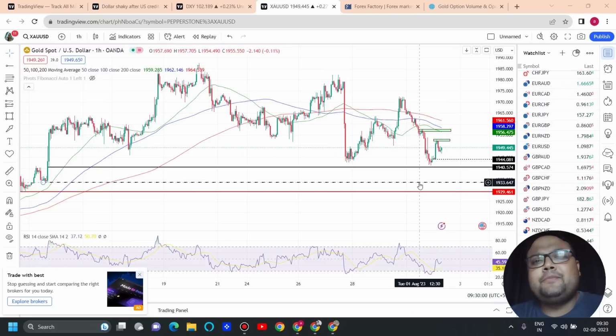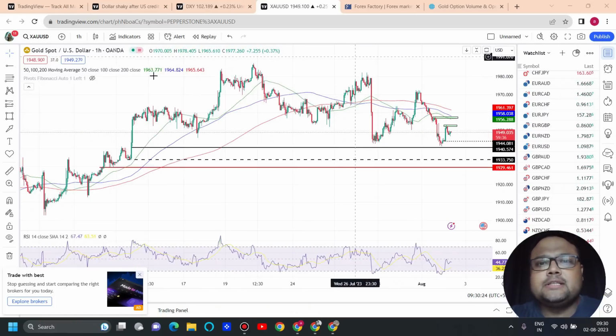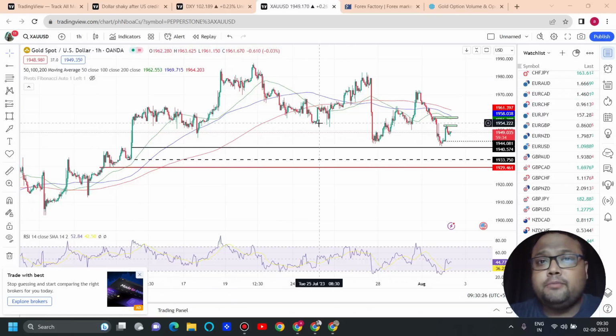But yes, if the market breaks the 1940 level, we can look for a sell position for 50 pips. Again, I'm repeating, if the market breaks the 1940 level, and you see that volume is also present, the market is going down with a big red candle, meaning it is breaking the support level, there are high chances, and you can look for a sell below 1940 as well. So these are the trading opportunities that I see on the chart of gold right now before news.